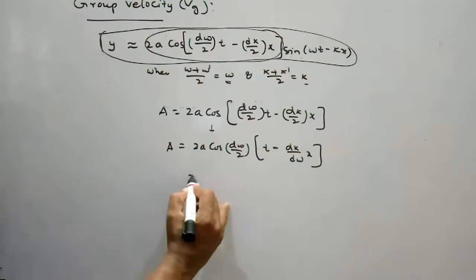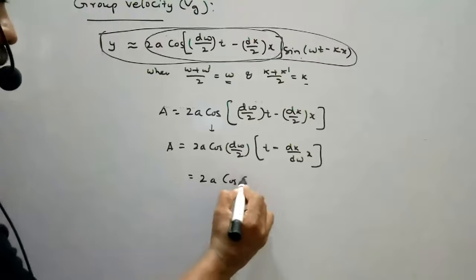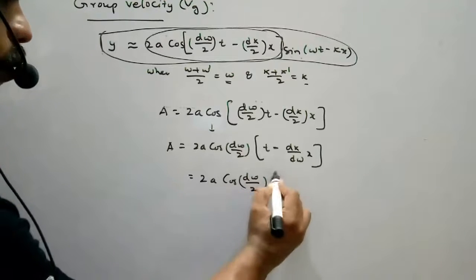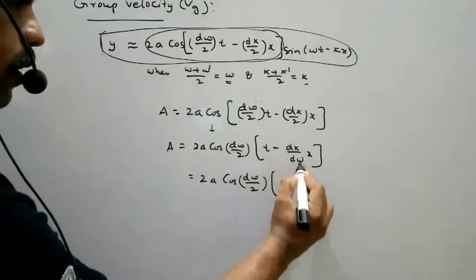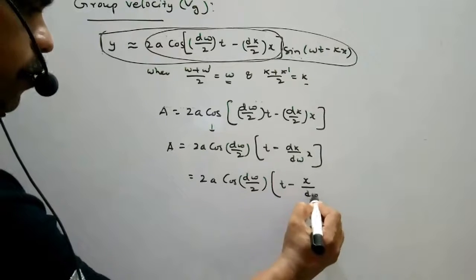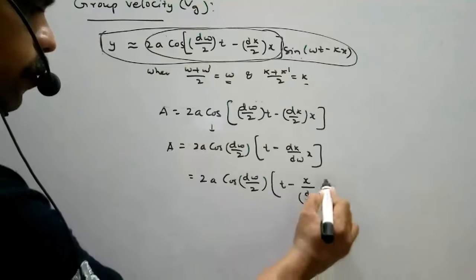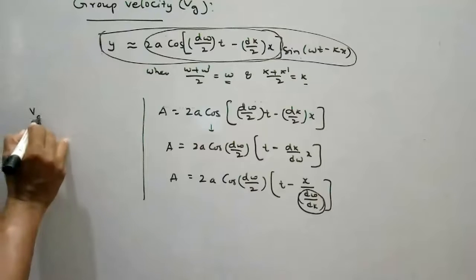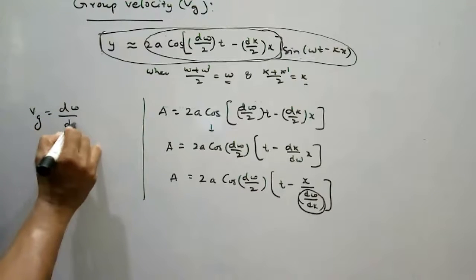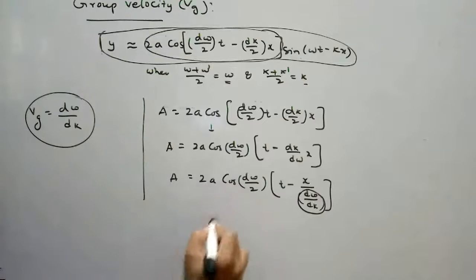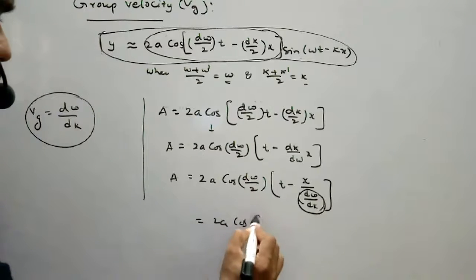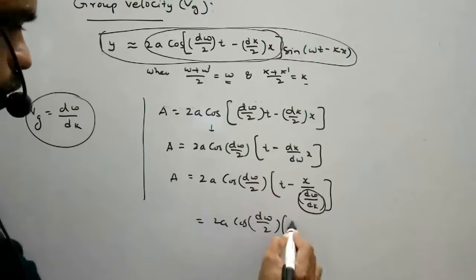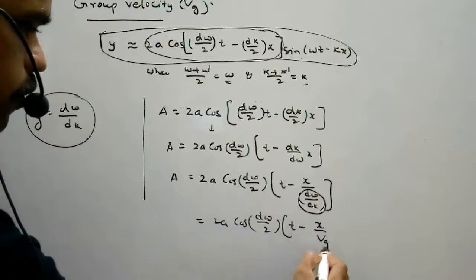This is the amplitude. Here d omega by dk is nothing but group velocity. So substitute here cos of d omega by 2 into t minus x by vg.